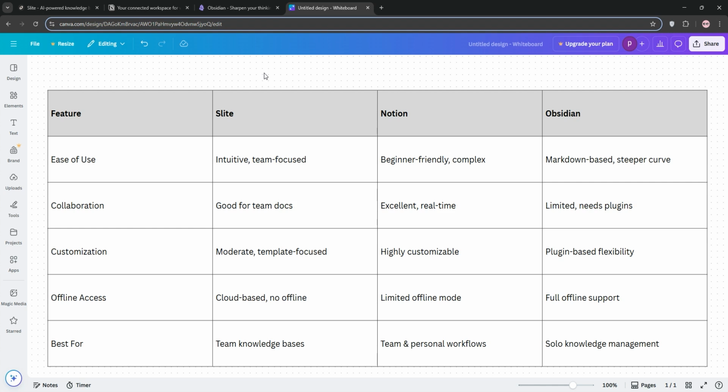If you're a team needing a simple knowledge hub, go with Slite. For versatile collaborative workflows, Notion's your pick. And for deep personal note-taking or research, Obsidian is the winner. Choose based on your needs.